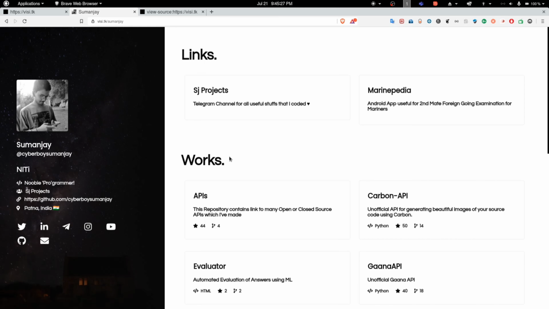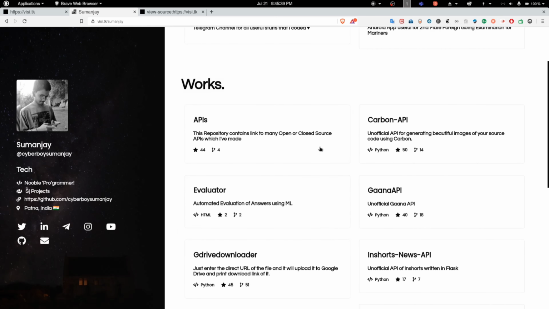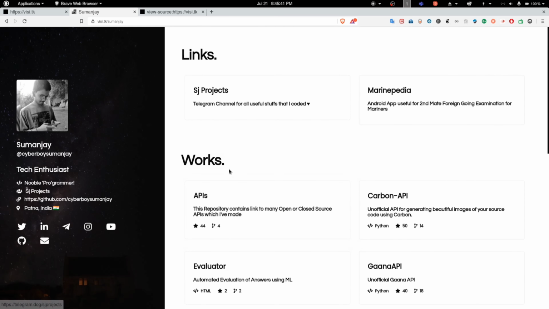Okay, so this project, I will just explain what it does. This project helps people build a beautiful web page which contains links and work, if they want to show it. Like this section, the work section is completely optional. If you want to opt for it, go. It's good. And if you don't want to, you can just stick to links. And people can use this as their portfolio or Telegram channel page, or even keep it as an Instagram bio containing the links of all their social media and useful stuff.